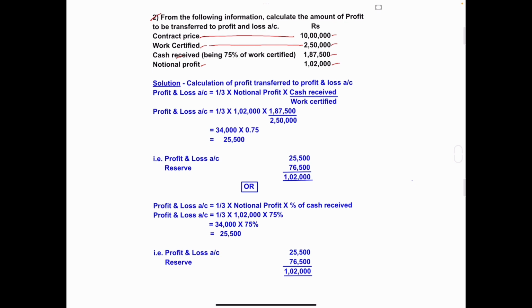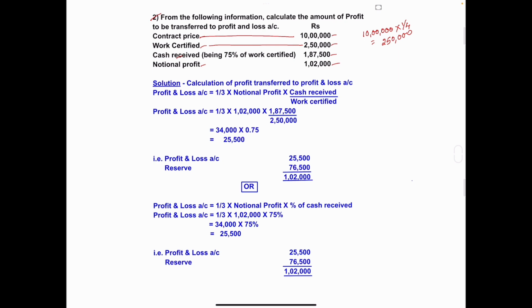First we will calculate one-fourth of contract price. 10 lakh into one-fourth, how much will you get? 2 lakh 50,000. Correct? 2 lakh 50,000.